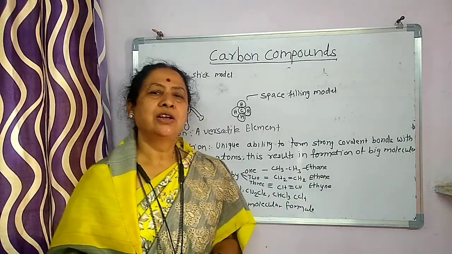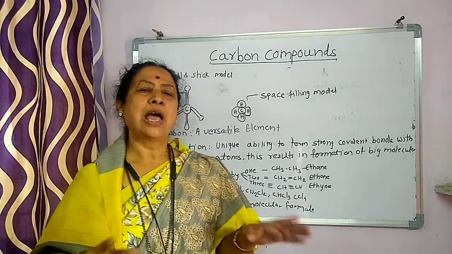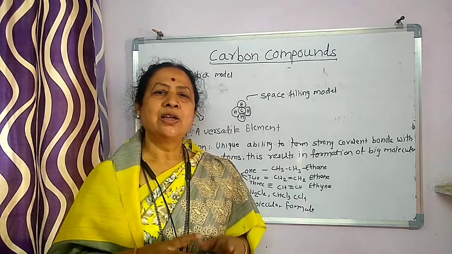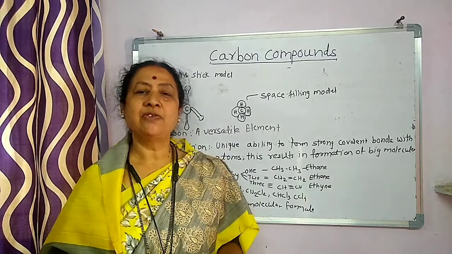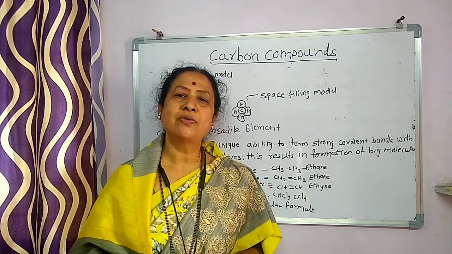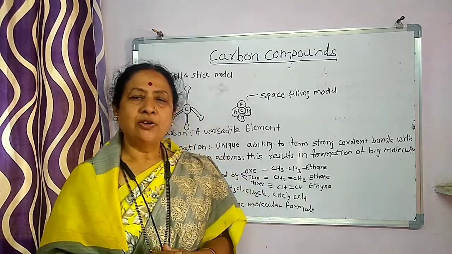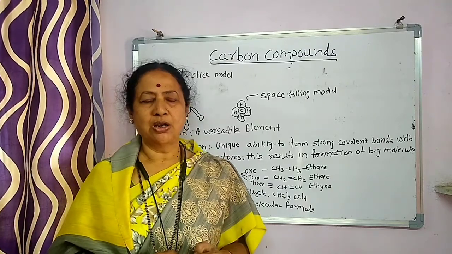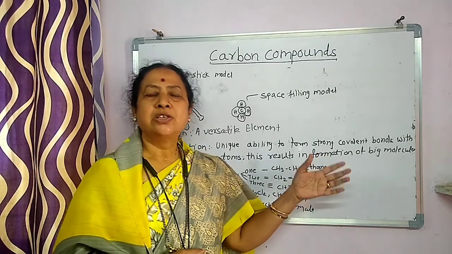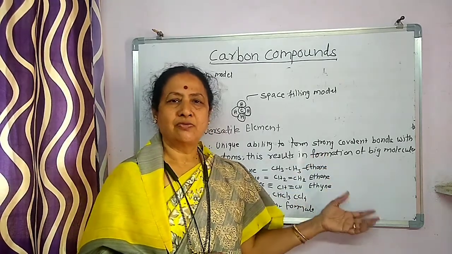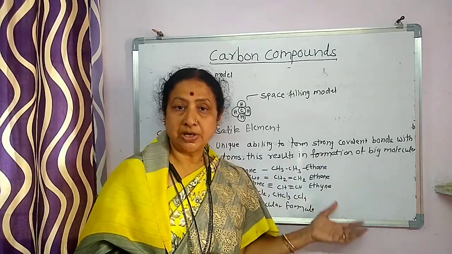You can find that the total animal kingdom, the living kingdom, is made up of carbon compounds. Even our body is made up of carbon. It forms everything from the very simple structure of methane to the gigantic structure that we call the structure of DNA.